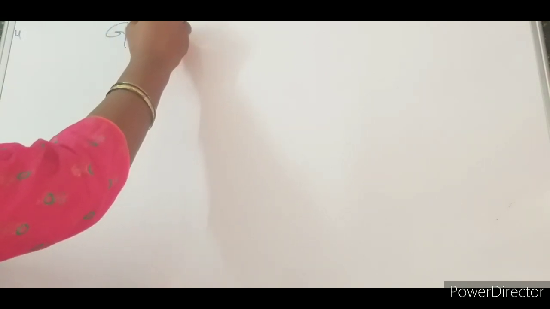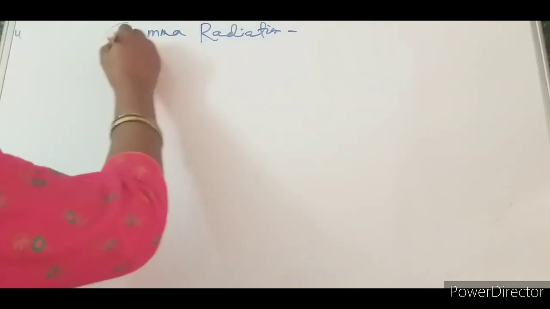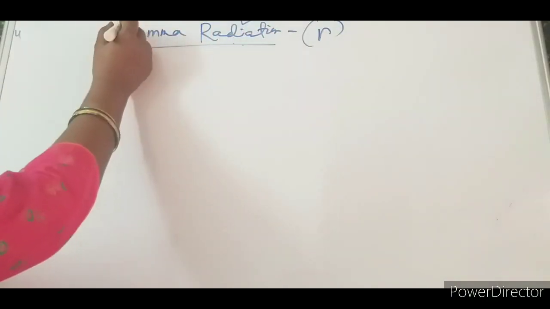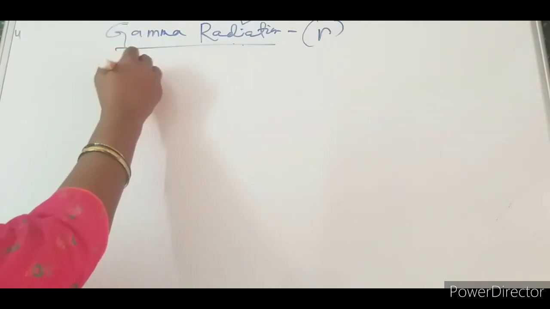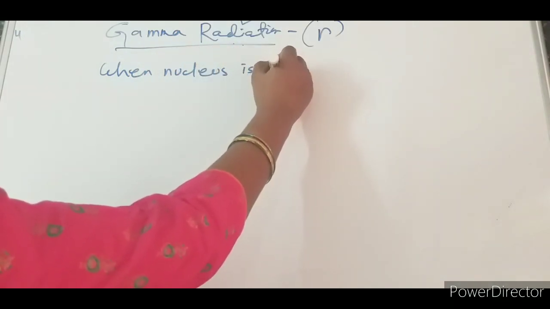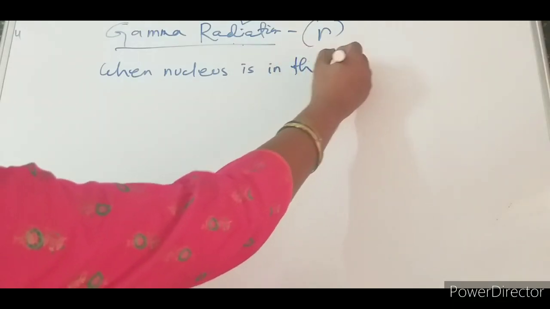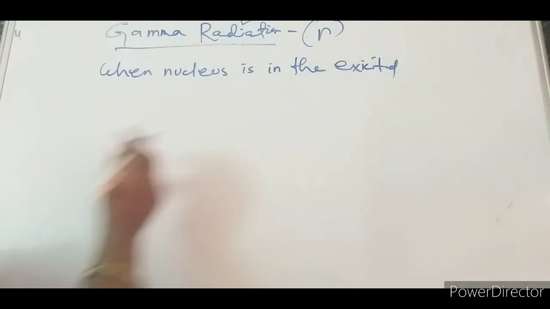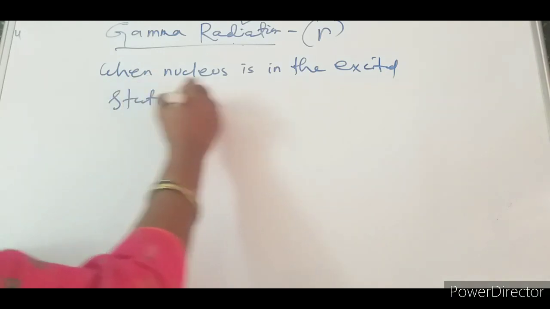Now gamma radiation. When there is a gamma radiation, the nucleus is in the excited state. Excited means what?